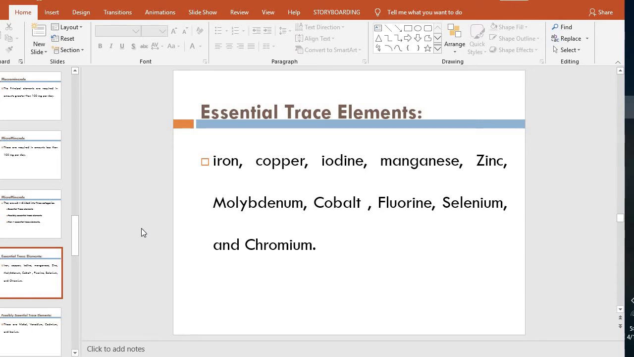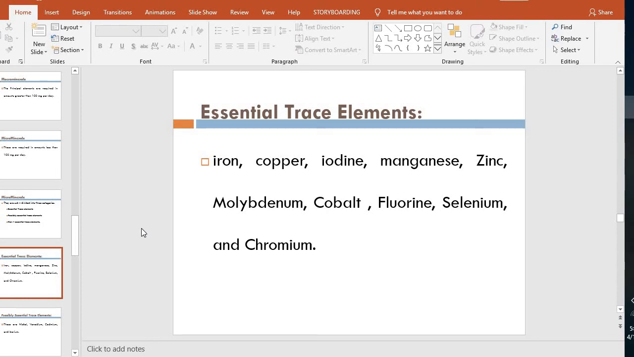These are iron, please write down iron, copper, iodine, manganese, zinc, molybdenum, cobalt, fluorine, selenium, and chromium.